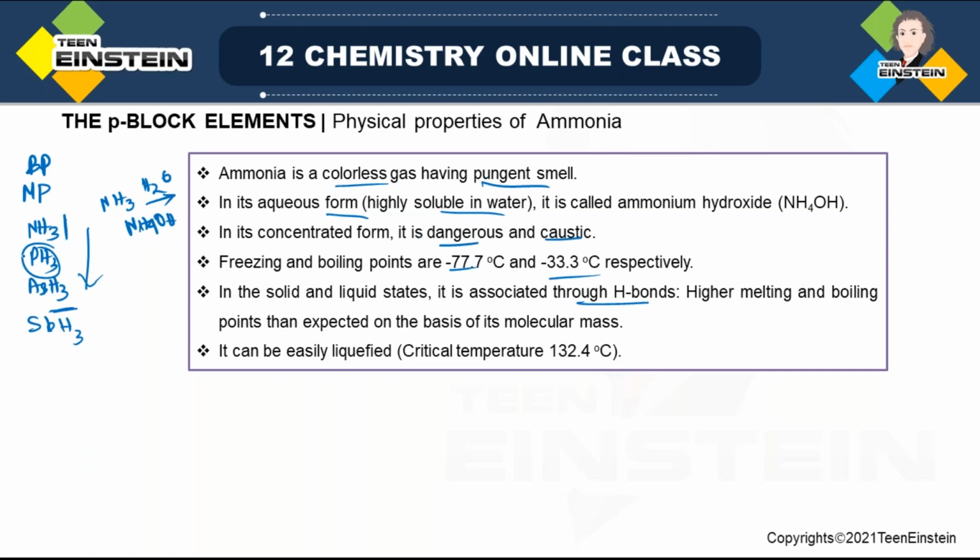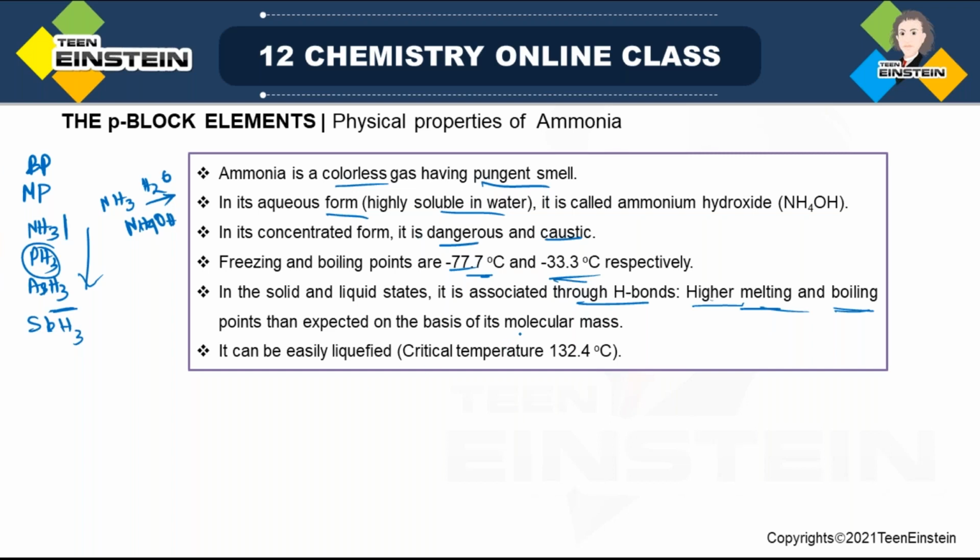So from the molecular weight factor only, if you consider the MP and BP, it should not be so high. But because of this hydrogen bonding, it has higher melting and boiling points. But don't think that it has a negative value, then how can it be high. When we are saying high, it is basically relatively high. That is, compared to the other hydrides of group 15, it is relatively high.